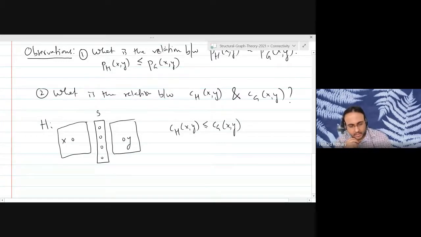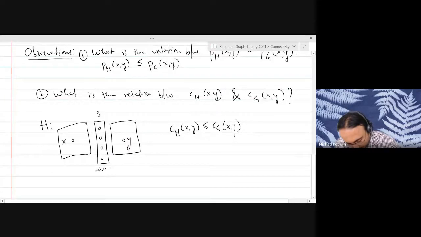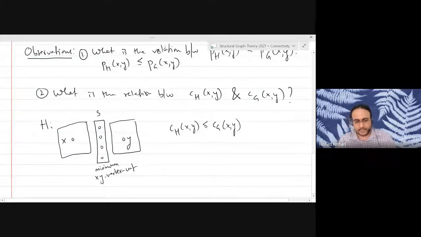That is correct. I want to make a stronger claim now. I want to say something stronger than this. So supposing that S is a minimum XY vertex cut, I mean an XY vertex cut of minimum size. What can happen in the original graph G? Well, what is the difference between these two graphs? Only one edge joining U and V. If the edge is here, then clearly this set will be an XY vertex cut in the graph G, right?